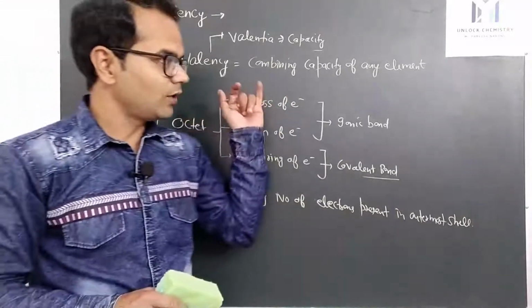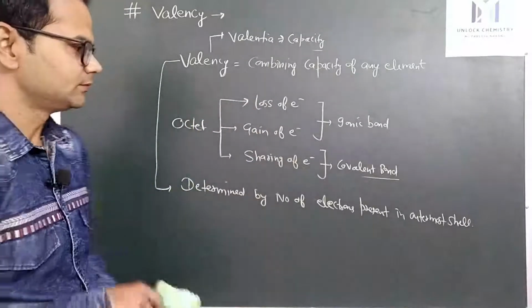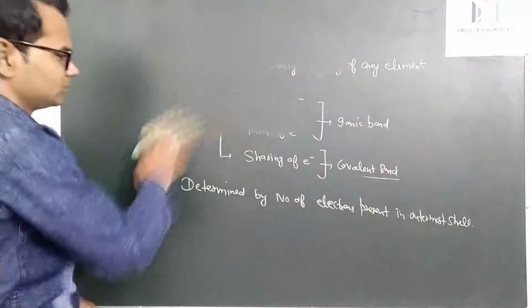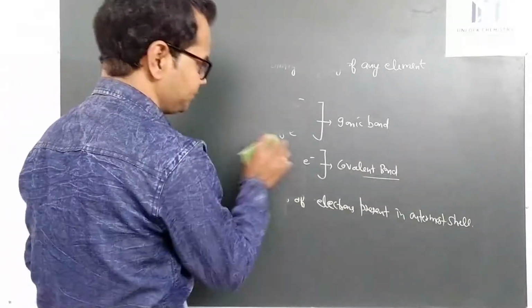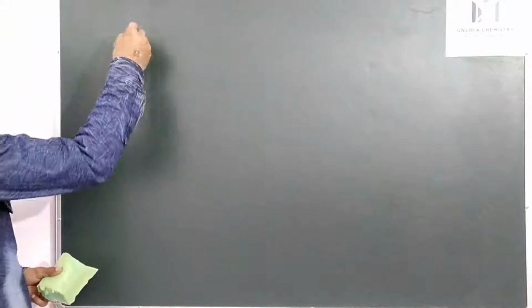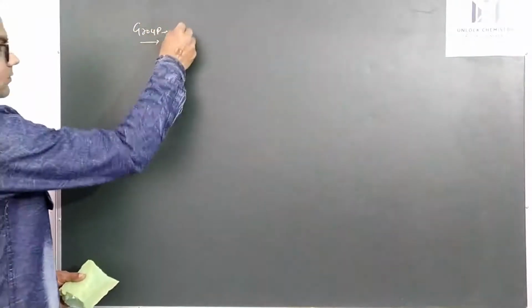Now, how does valency vary in a group and in a period? For example, we have group number 1.